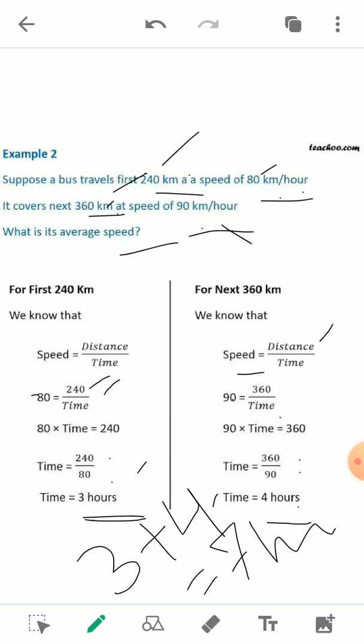Now with the help of this we can find the value of the average speed. And how can we find it? Average speed is equal to total distance traveled upon total time taken.